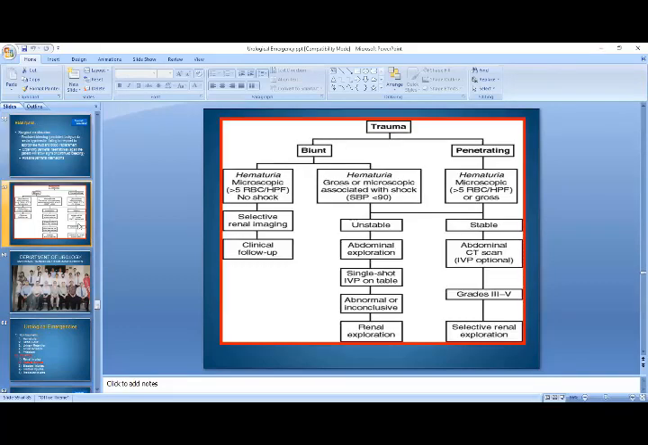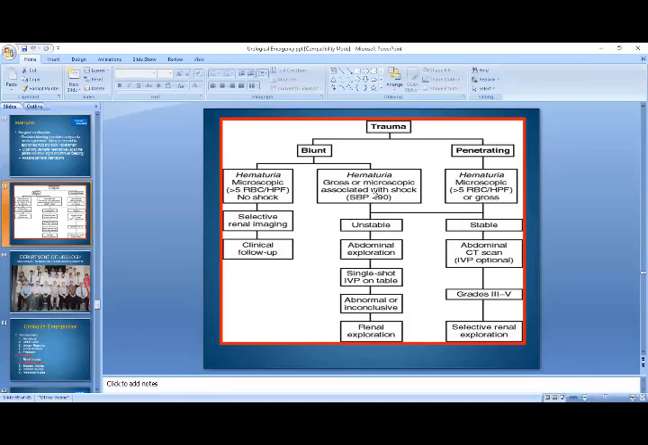So this is a flow chart showing how you will have to proceed in case of a renal injury. So this is trauma, and you can divide the trauma into two categories, that is blunt and penetrating. In case of blunt injuries, if there is microscopic hematuria and no shock, selective renal imaging can be done, and if it shows no extensive injury, clinical follow-up is required.